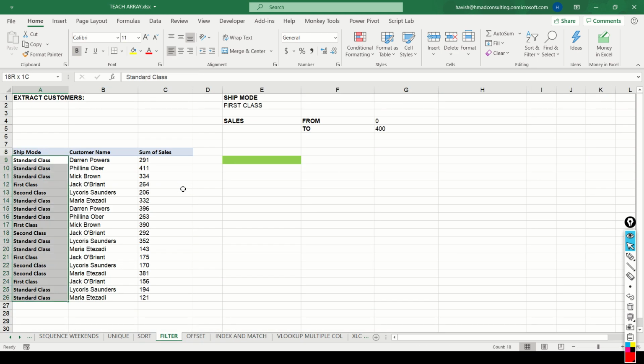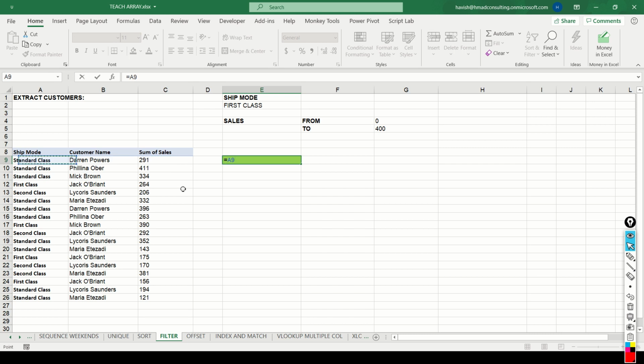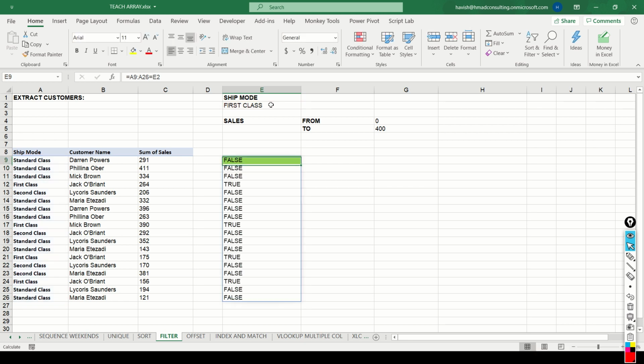Here's the problem statement. We have 18 transactions. We have the shipping mode and we have the sales amount. What we want is simply the first class transactions where the sales value is between 0 to 400. So if I say equal to A9 colon A26 equal to first class, what result would you expect? You would expect a series of trues and false, which would be like this.